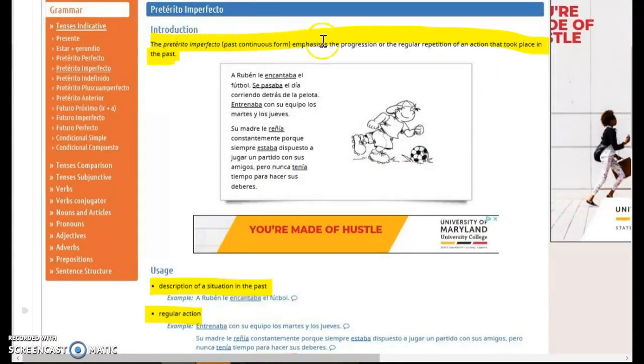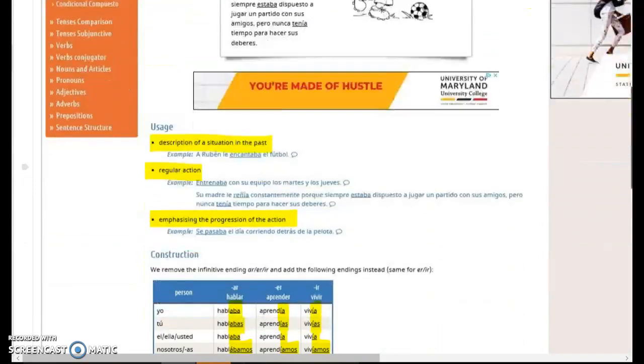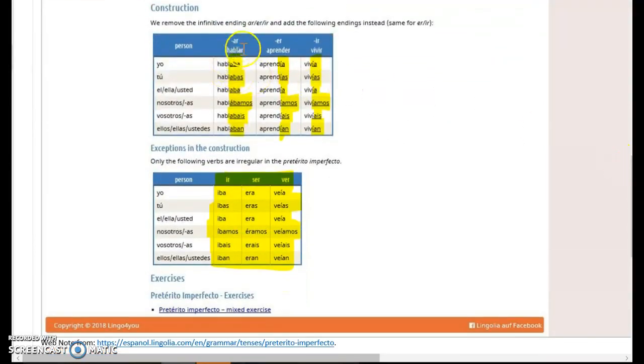It's used for past continuous. It's like -ing, whereas the preterite is like -ed. The imperfect is -ing. And it's used for things that are continuing or descriptions or emphasizing the progress of an action. The endings for AR are aba, abas, aba, abamos, abais, aban, and ER, IR are ía,